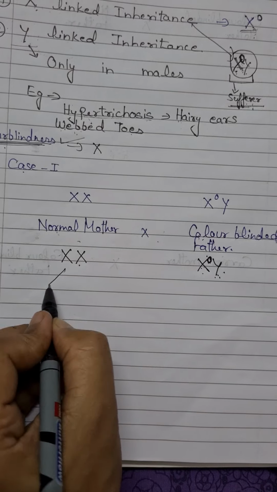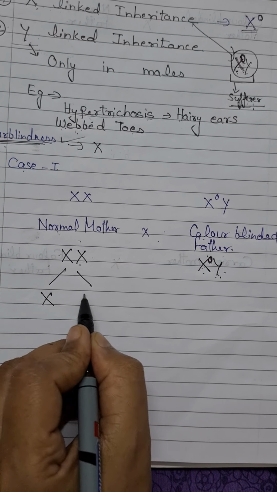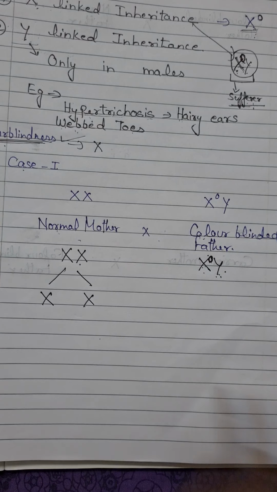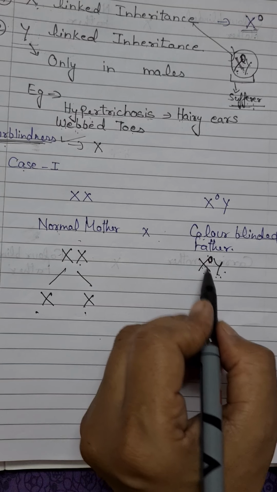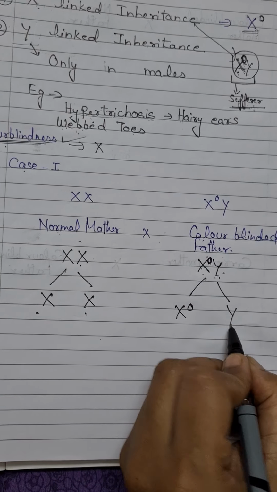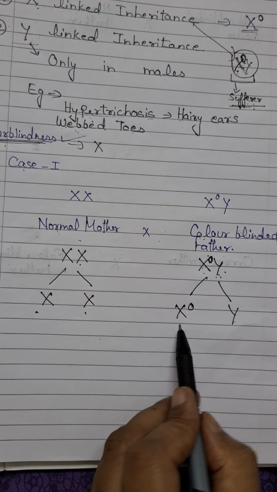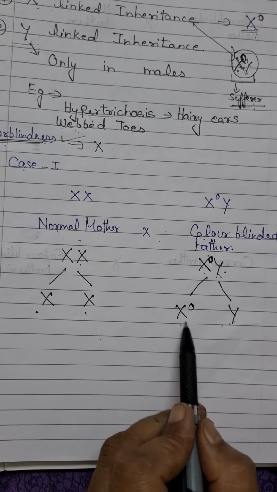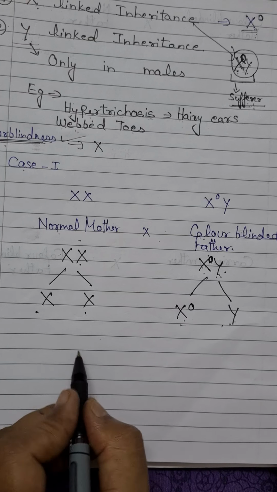Now the gametes for the mother. This is the combination for the gametes, and for the father, X0 and Y. This is the possibility of the gametes for the father.